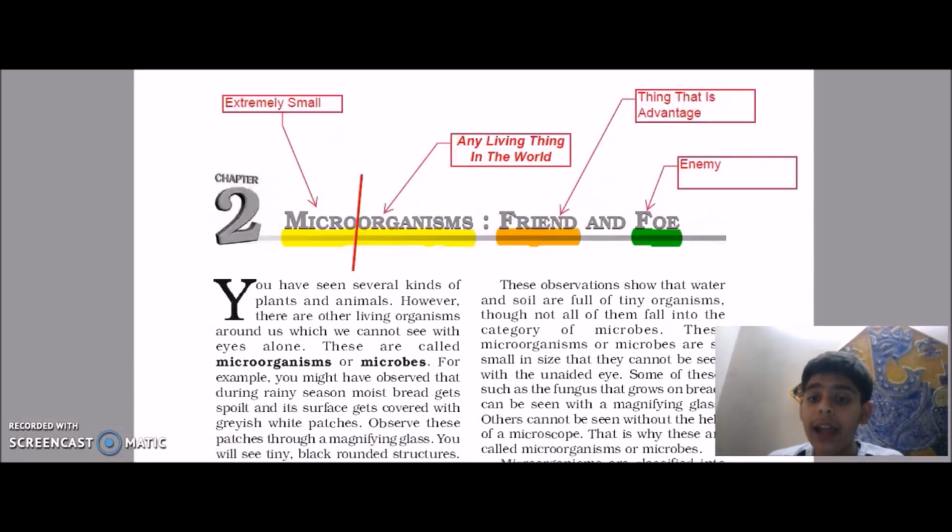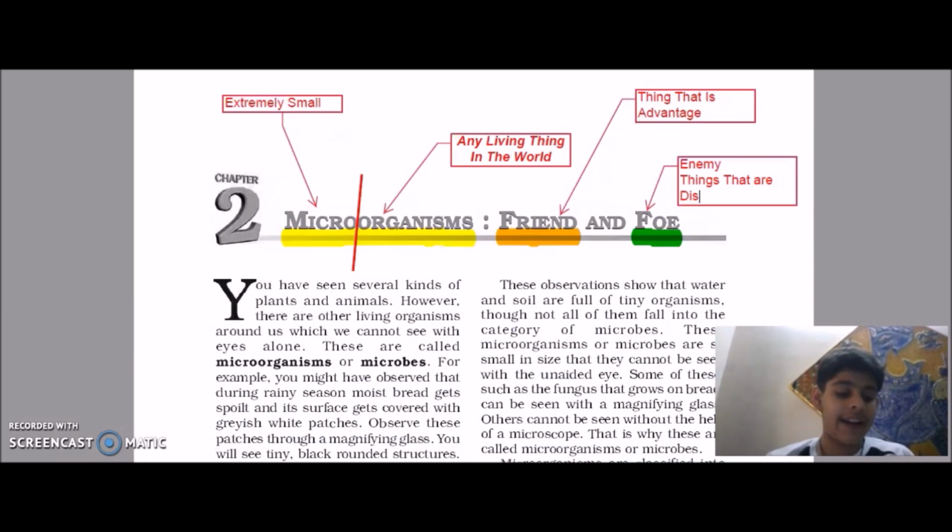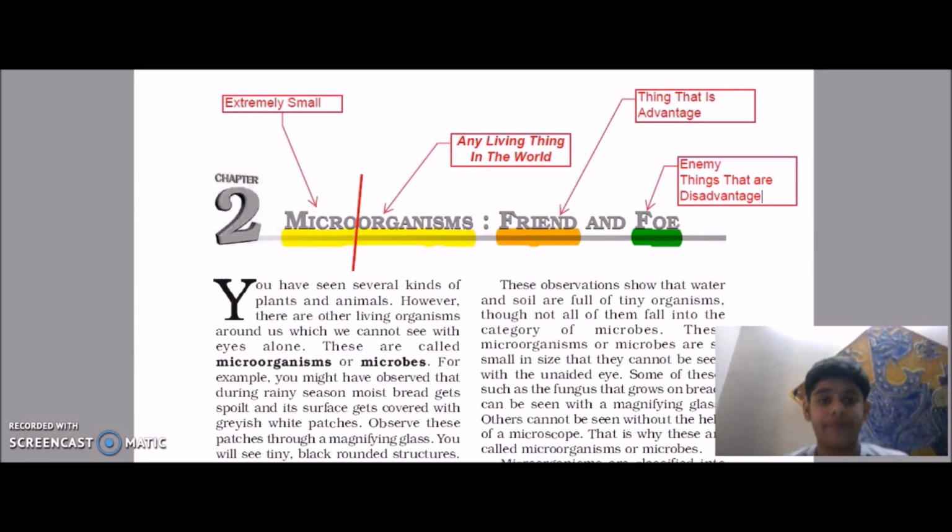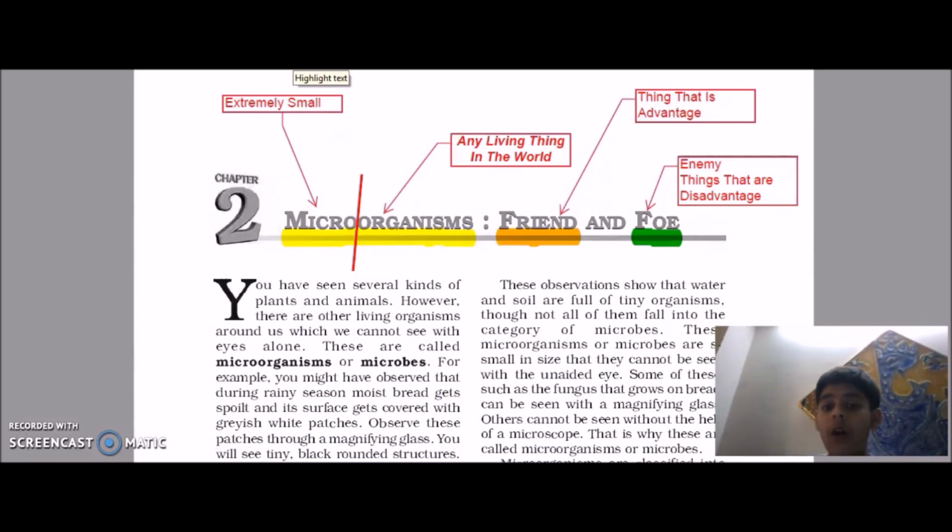And what do you mean by enemy? Things that are a disadvantage. The word disadvantage is very crucial. Simply. So now we have totally understood the chapter name. Let's go and understand the rest of the chapter.